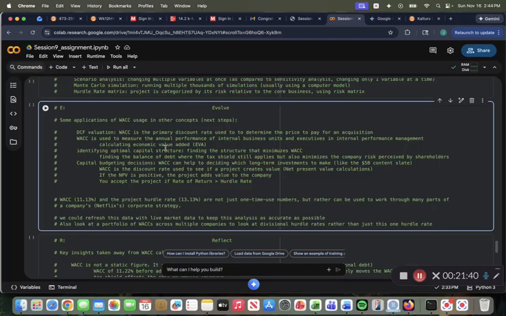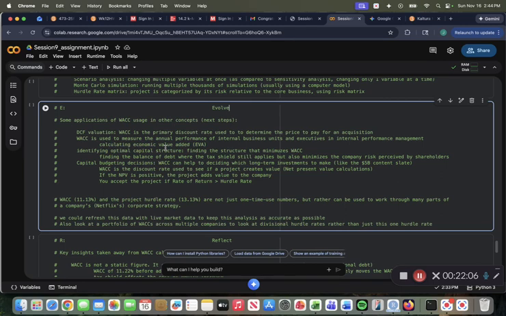And then optimal capital structure, WACC helps us to identify that and find the structure that minimizes WACC, where we can get growth numbers and attract investors, but also not be too risky as well. So finding that balance where the tax shield still applies, but also minimizes the company risk perceived by shareholders.